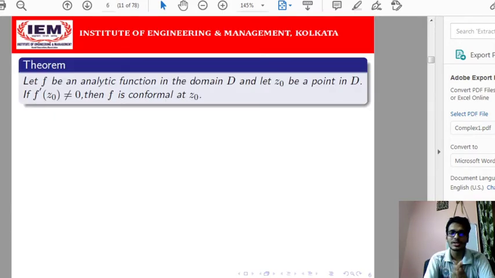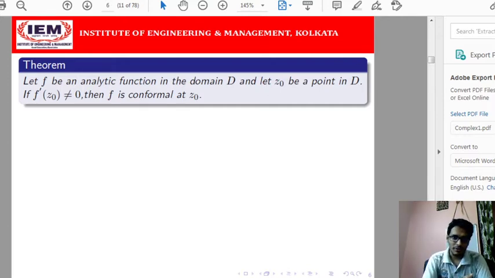This theorem states that, let f be an analytic function in a particular domain. So if f is an analytic function in a particular domain, that means f is analytic at each and every point in that domain. Apart from that, if at a point z0 the derivative of f at z0 is not equal to 0, if both these conditions are satisfied, then we can say that f will be conformal at the point z0.